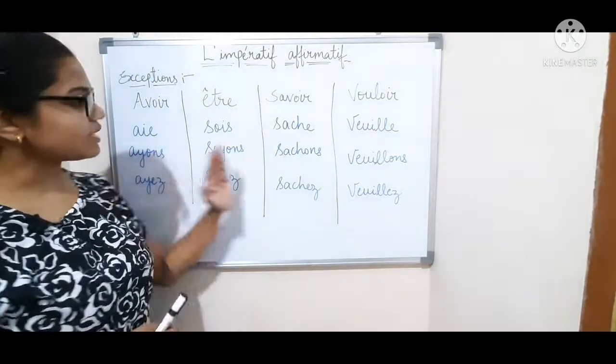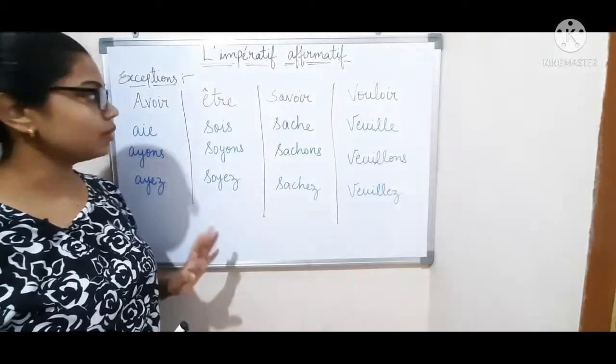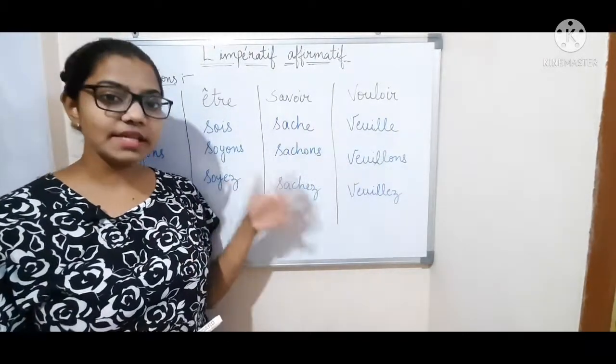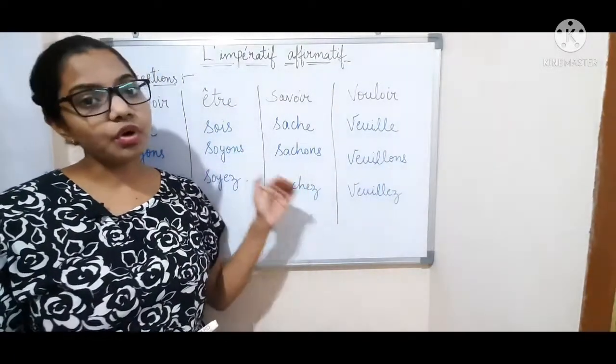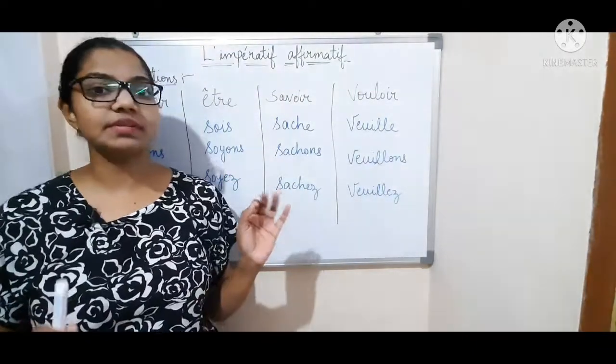So there are 4 exceptions in French with imperative sentences: avoir, être, savoir, vouloir. So these are the exceptions. It is what we have to remember when we make imperative sentences. So please keep this in mind.